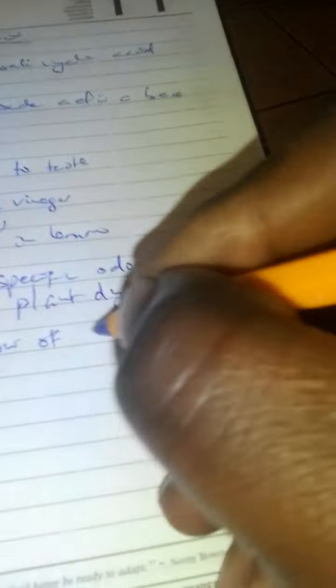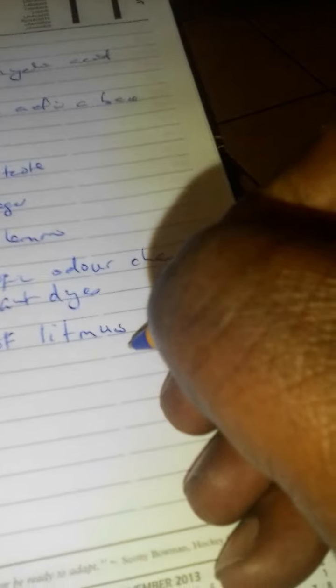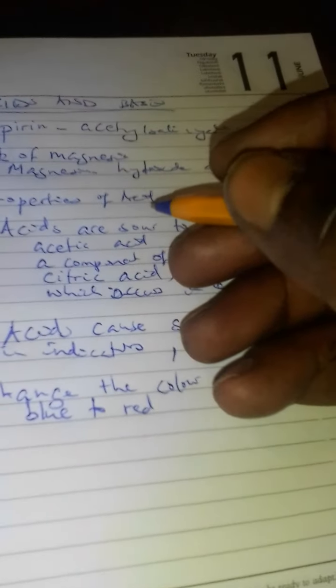If you know the color of litmus, they change the color of litmus from blue to red. That is the other property of an acid, right?